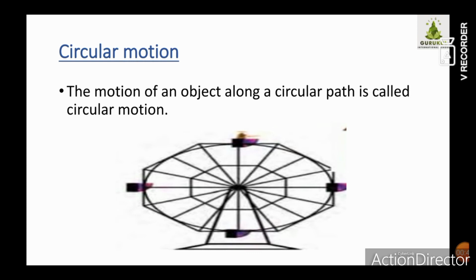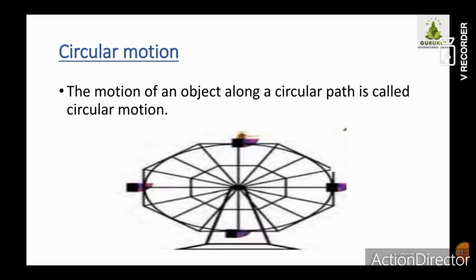So children, which objects do you see in your surroundings moving in a circular path? There is a variety of objects which move in a circular path, for example, a fan or a giant wheel. Correct? These objects are moving in a circular path. Even the hands of a clock, how do they move? They move in a circular path. So the motion of an object along a circular path is called circular motion.